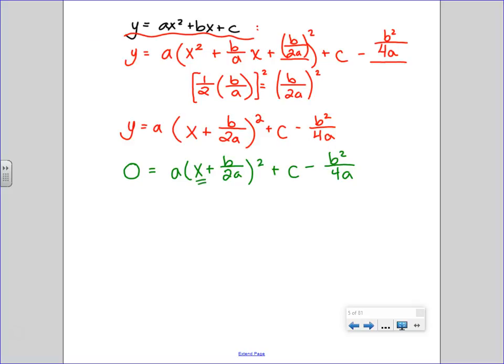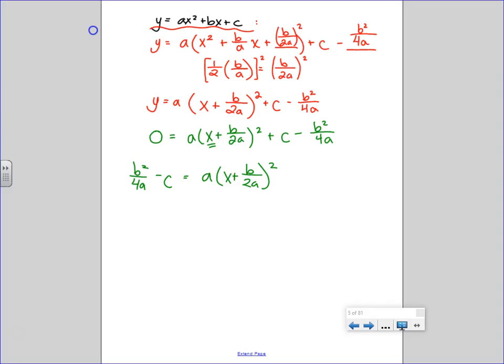So then we would add the b squared over 4a. We would subtract the c. Then how would we solve? Divide by a next, which is the same thing as multiplying by 1 over a, the entire thing. Then we would end up with b squared over 4a squared minus c over a.